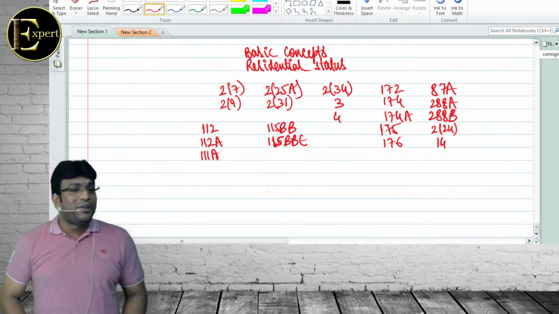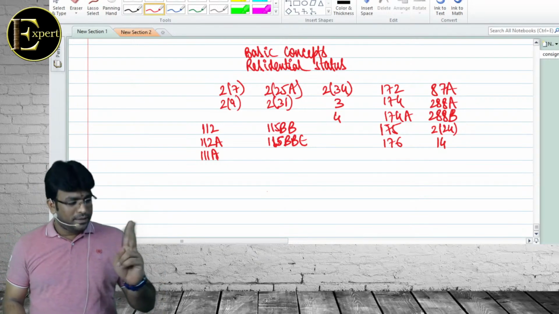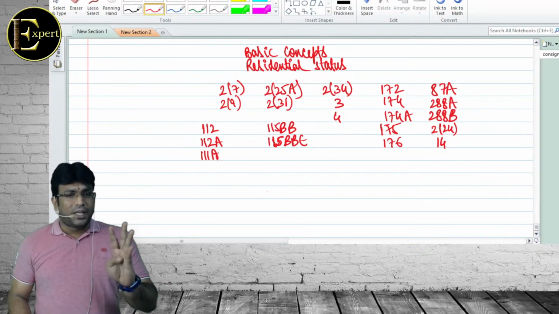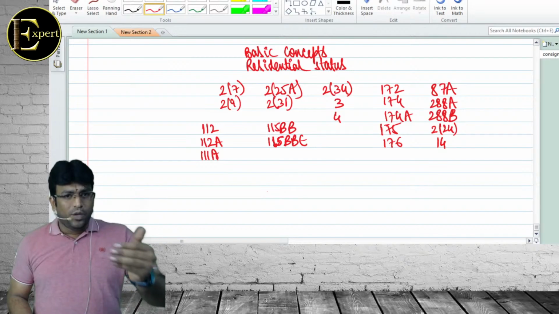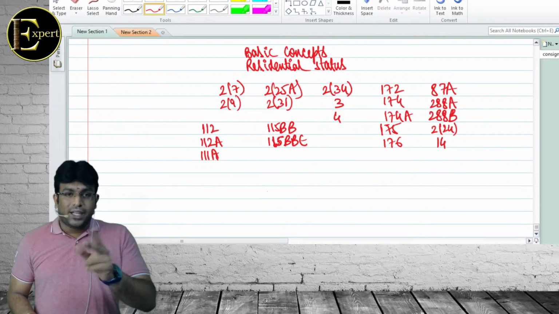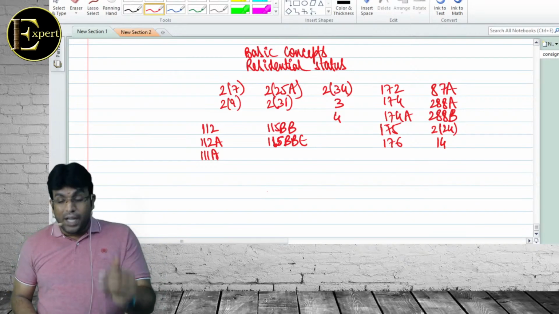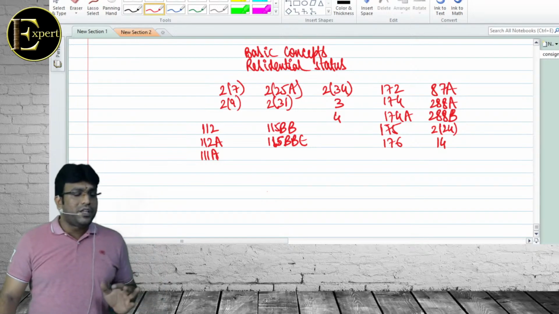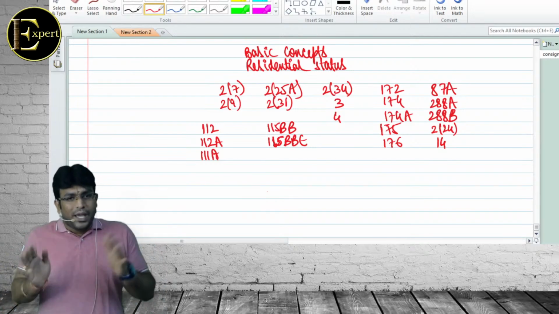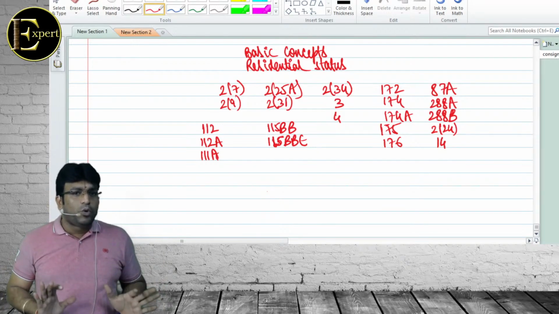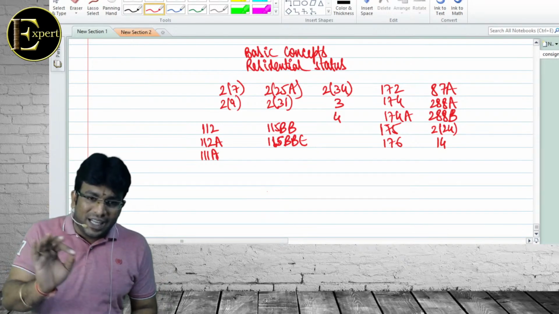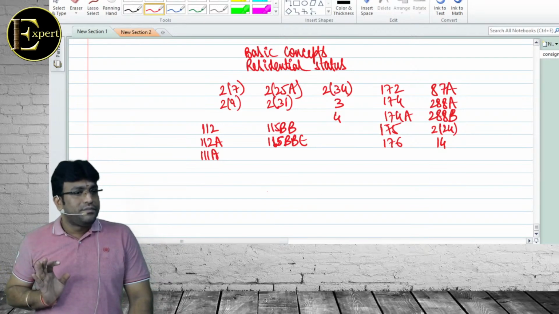GTI: what are the 5 heads of income? PGBP, capital gains, other sources. All 5 together we call GTI. Reduce deduction under chapter 6A. There are 2 types of deduction: deduction based on payment, deduction based on income. Deduction based on payment we directly reduce. Income, take it as income, then take it as deduction. Balance will be total income. On the total income, we'll calculate tax liability. That's it, my dear friends?